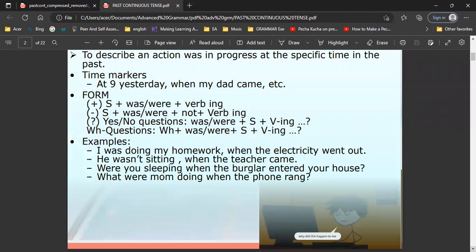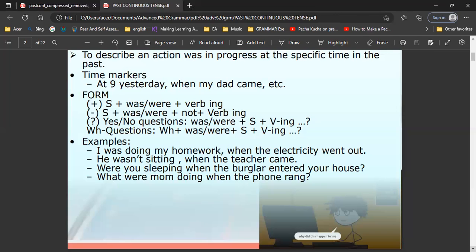The format is subject plus was or were plus verb-ing. For example, using subject I: I was doing my homework when the electricity went out. So in here, we can see I was doing my homework is in progress. Later on, the electricity went out.